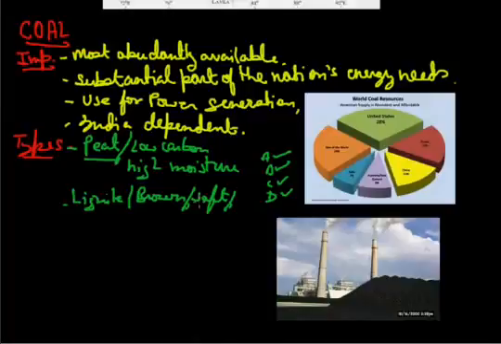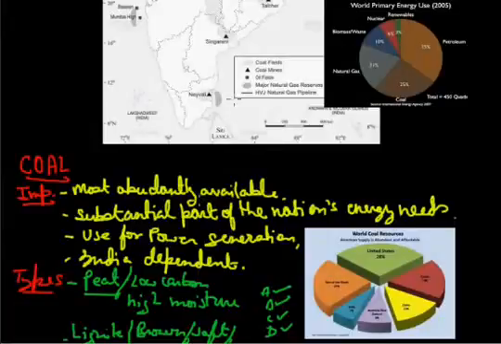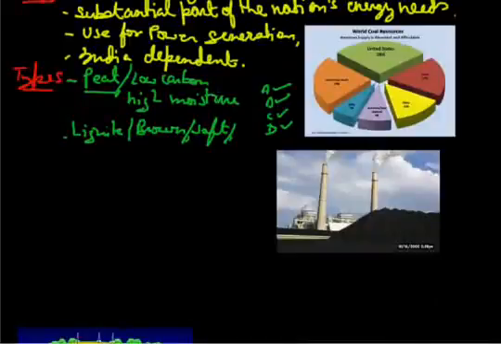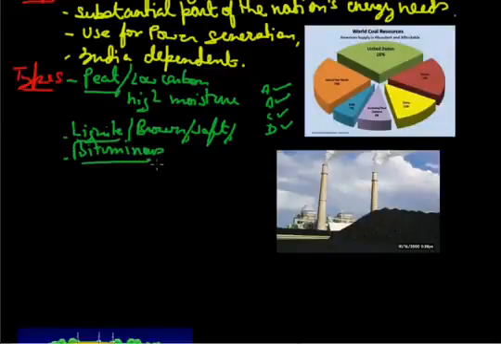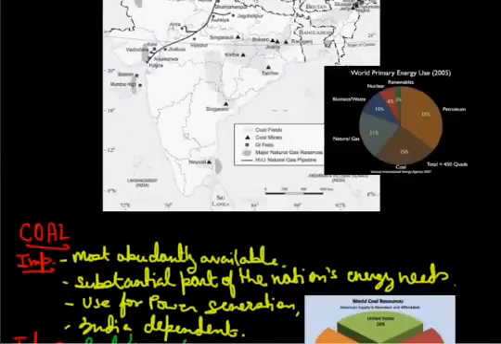The principal lignite reserves are found here. You can see Neyveli, this black triangle. Neyveli is the main area in India where we find this type of coal, lignite, in Tamil Nadu. Next one is the bituminous, which is much better than lignite. The highest quality of hard coal is found in it, and this type of coal is found in the Gondwana area of India, basically in the Damodar Valley, or we can say the Jharkhand region. Here we can see this Jharkhand region. All these are those areas where we find bituminous coal.